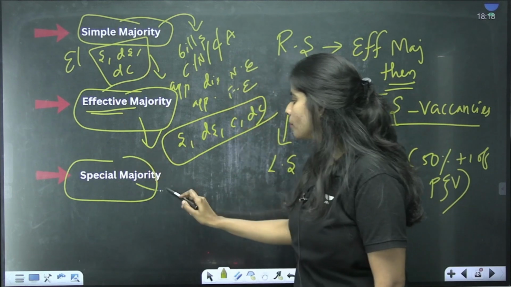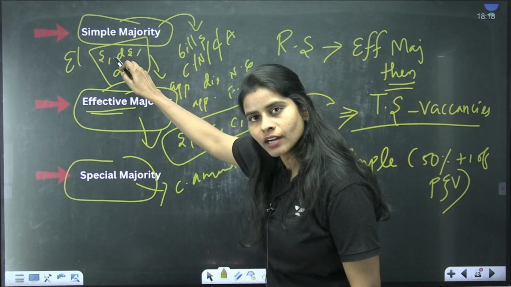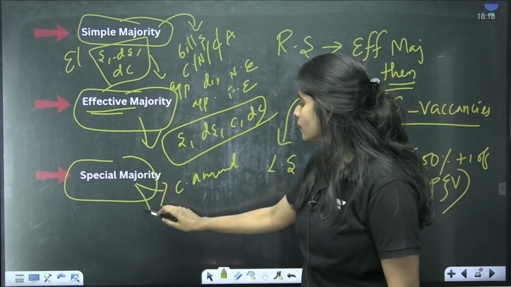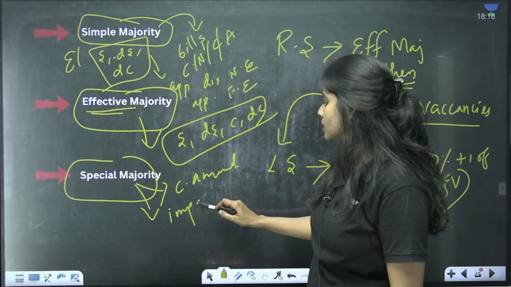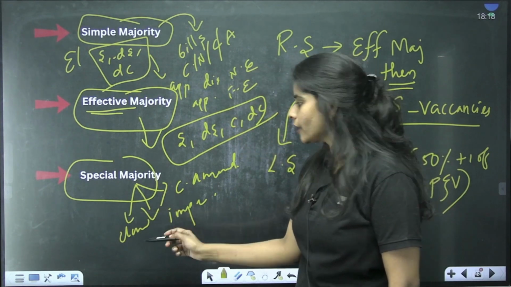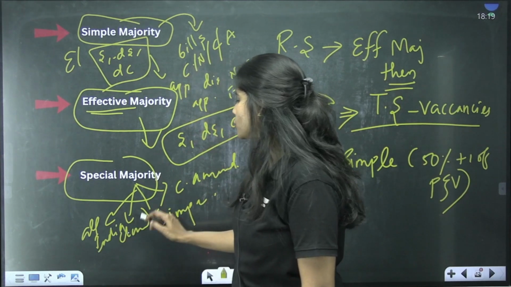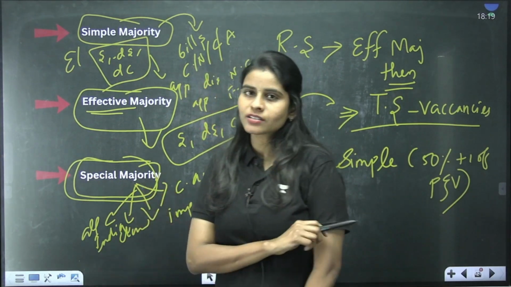Special majority is for making constitutional amendments, and the ratification by states will be done with simple majority. Special majority is used for impeachment of the President. It is used for creating law in the state list. It is again used for creating any new all India services. So we have 3 types of special majority which we discussed yesterday.